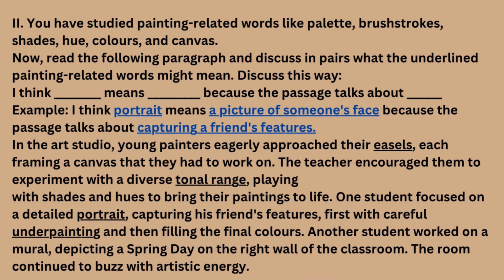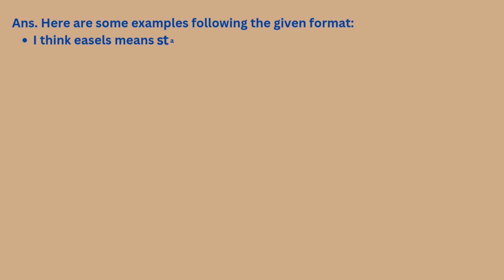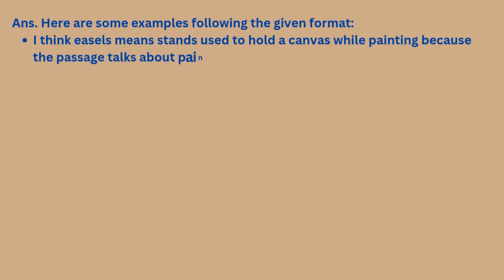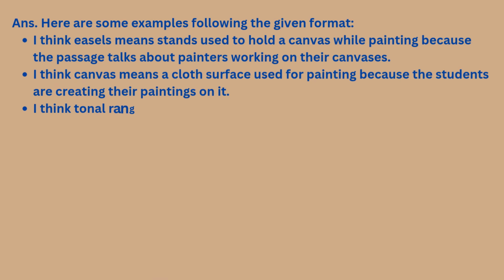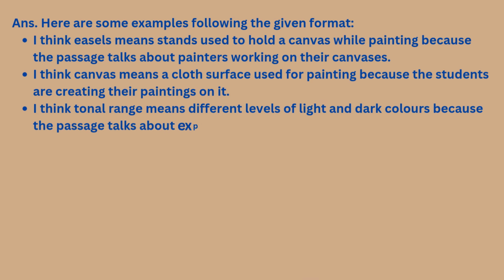The room continued to buzz with artistic energy. Answer: here are some examples following the given format. I think easels means stands used to hold a canvas while painting because the passage talks about painters working on their canvases. I think canvas means a cloth surface used for painting because the students are creating their paintings on it. I think tonal range means different levels of light and dark colors because the passage talks about experimenting with shades and hues.